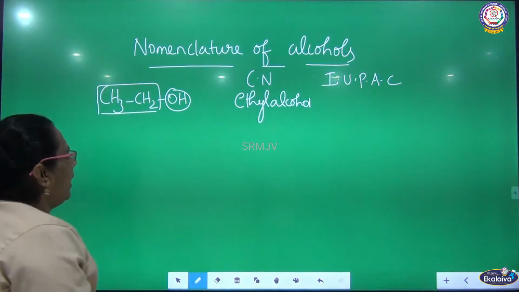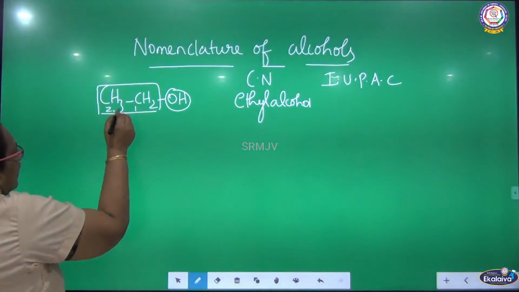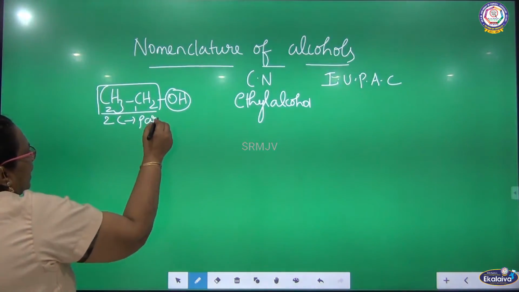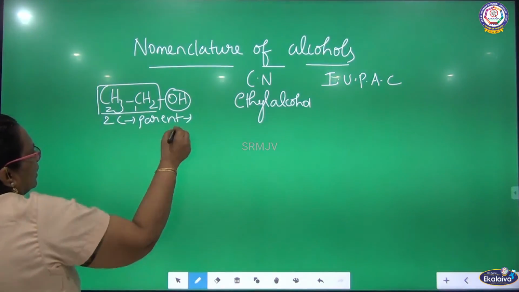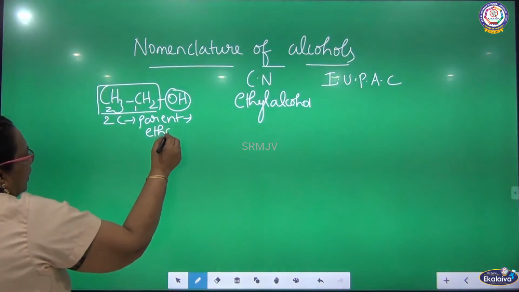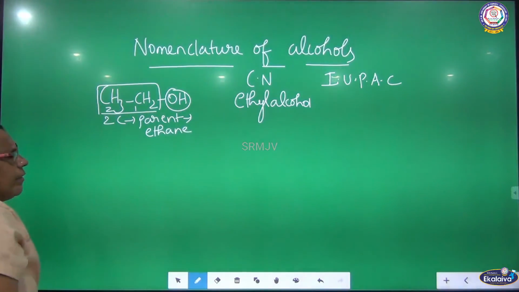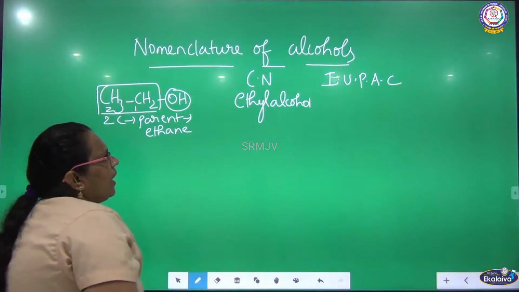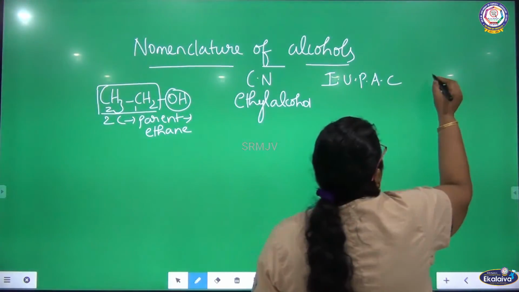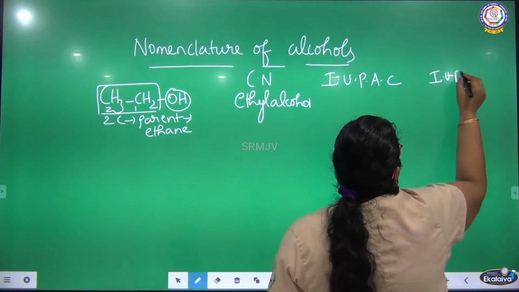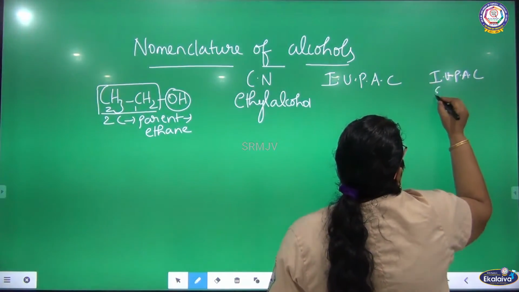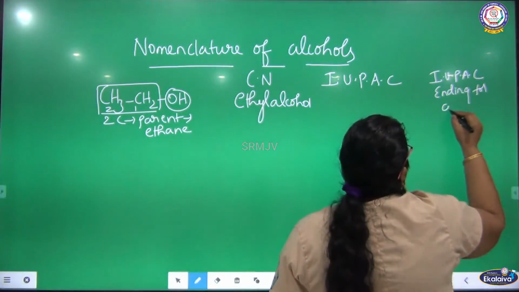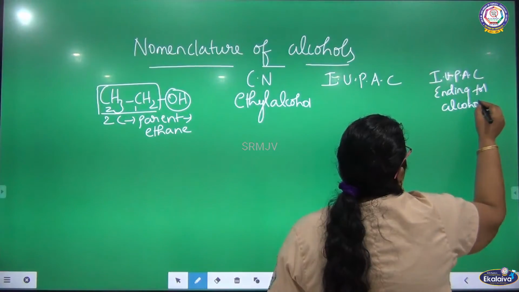See the longest chain. This first carbon, the second carbon. There are two carbons. So who is the parent? Parent is ethane. Already you would have seen all these things in the 11th standard. When there are two carbons, the root word is ethane. What is the IUPAC ending for alcohol? The IUPAC ending for alcohol is OL.